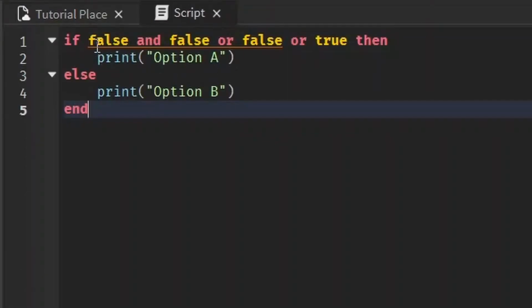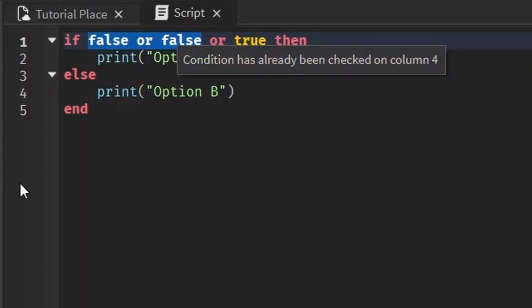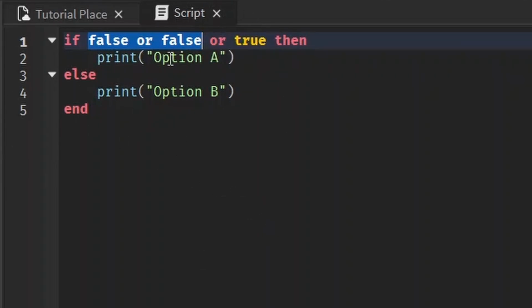Option A. And why is that? It goes from left to right. So false and false. Remember, they both have to be true or else the whole thing is false. And right here, neither of them are true, so it's going to be false. Then it checks false or false. And for or, only one of them has to be true. But in this case, neither of them are true, so it's going to be false. And then false or true. I just said one of them had to be true, and one of them is true. So it's going to boil down to true, and that's why we got option A.